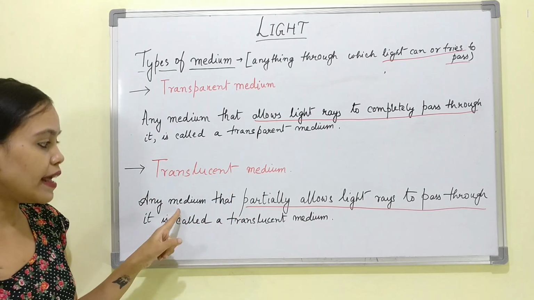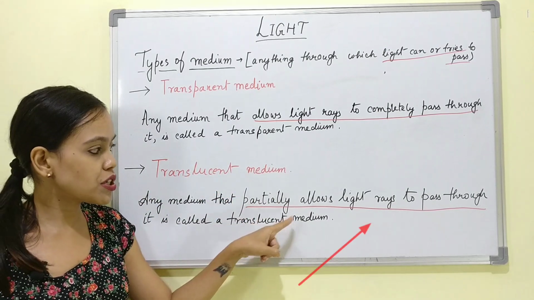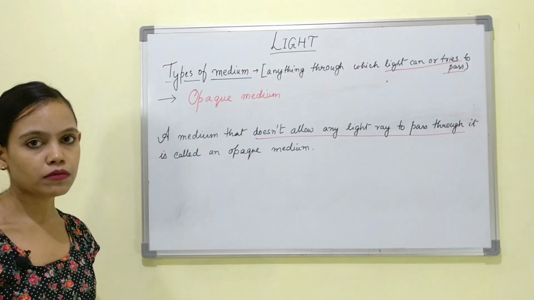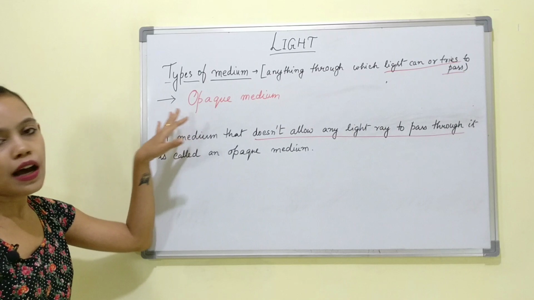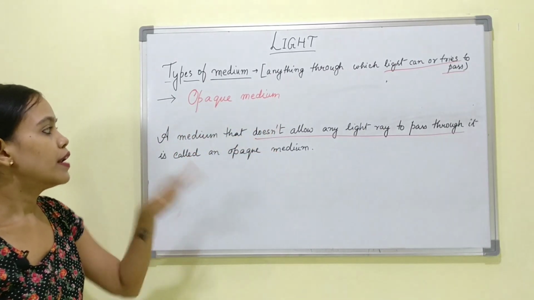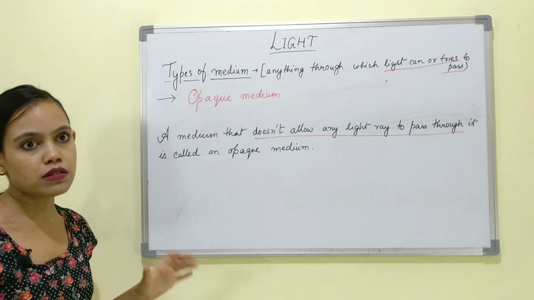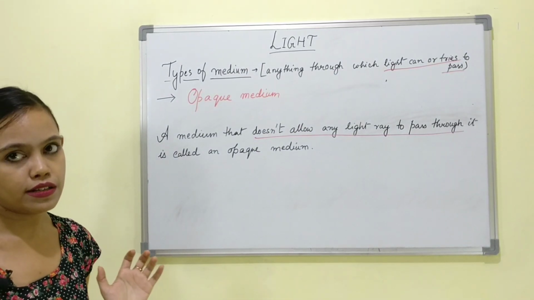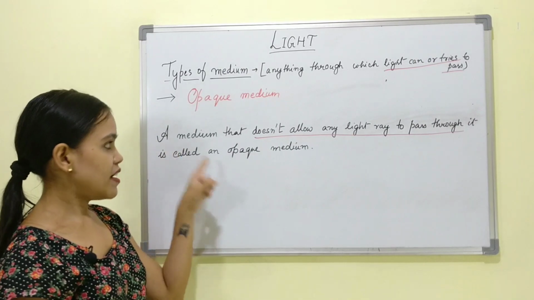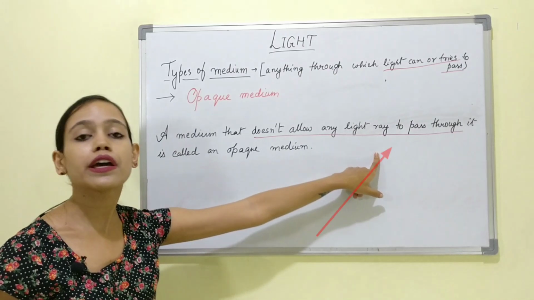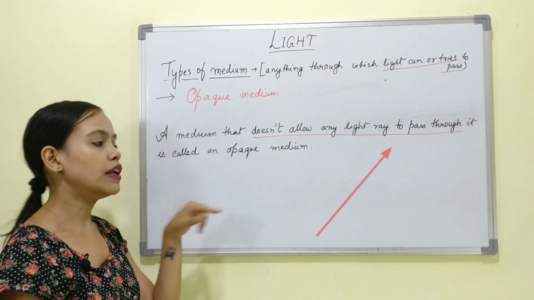A translucent medium is any medium that partially allows light rays to pass through it. The third and the last of the mediums is the opaque medium. The word opaque means not allowing any light, or darkness. So, the definition is: a medium that doesn't allow any light ray to pass through it is called an opaque medium.